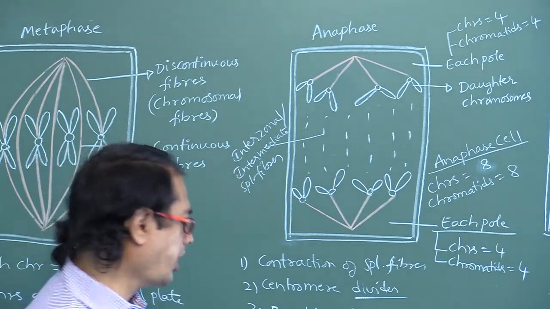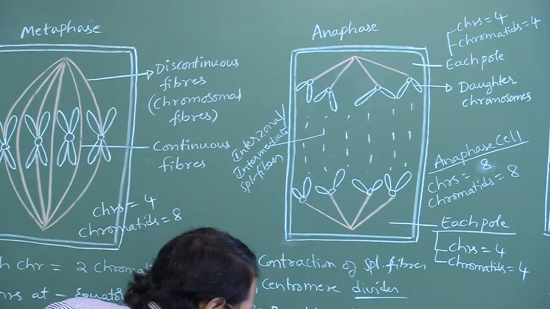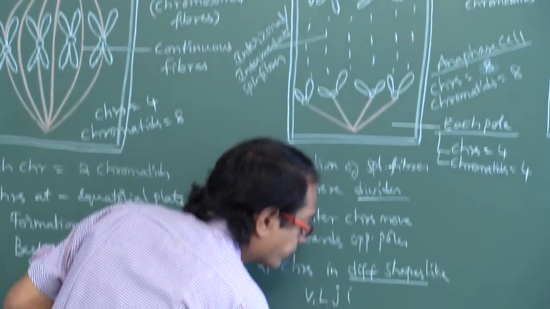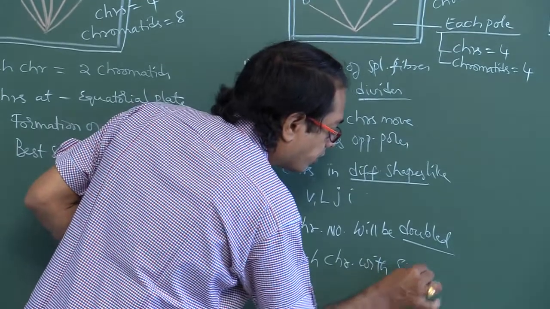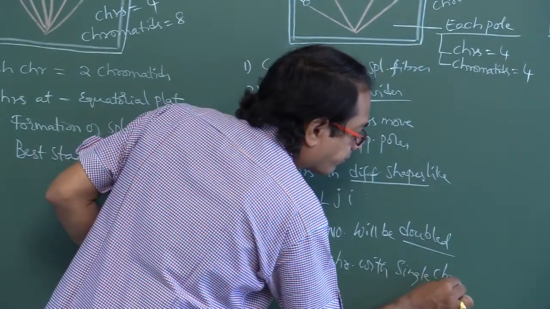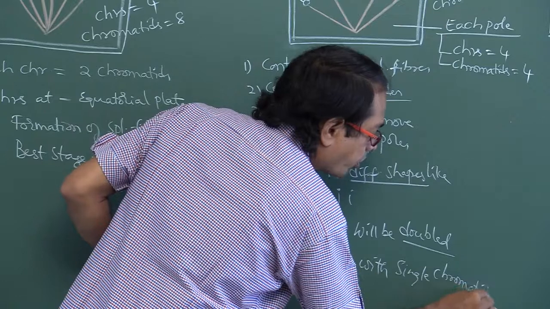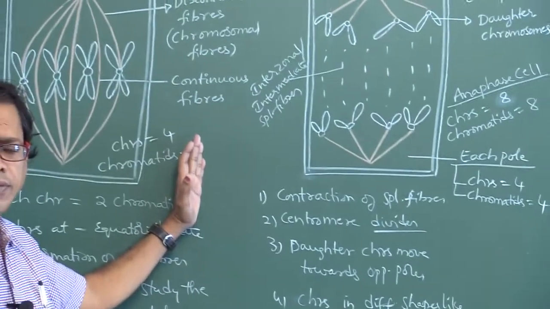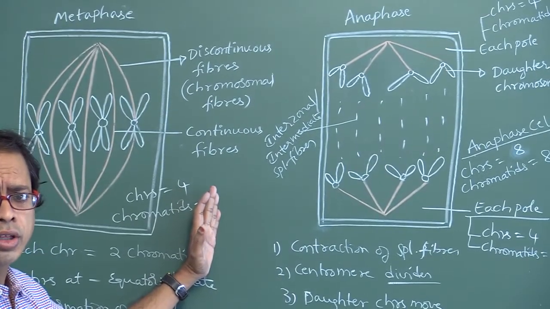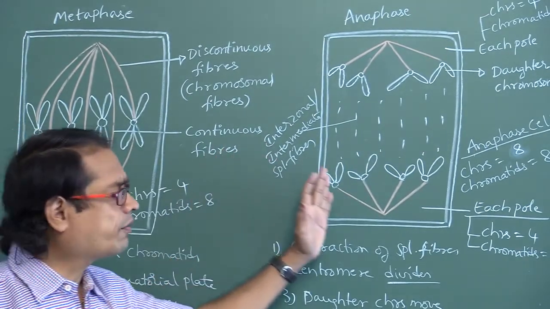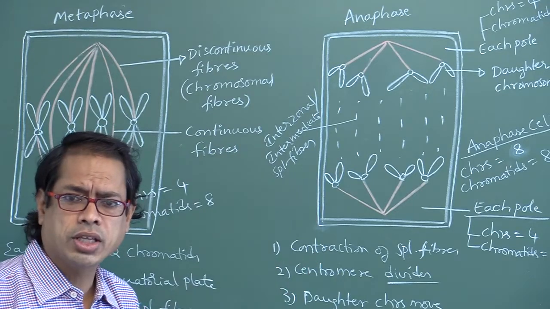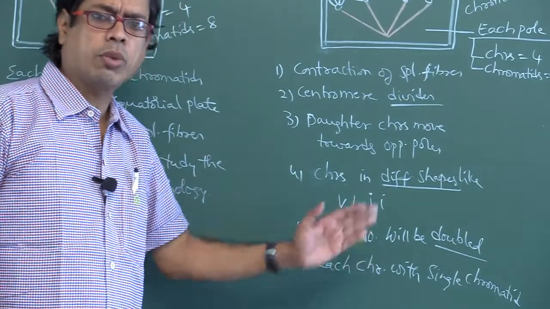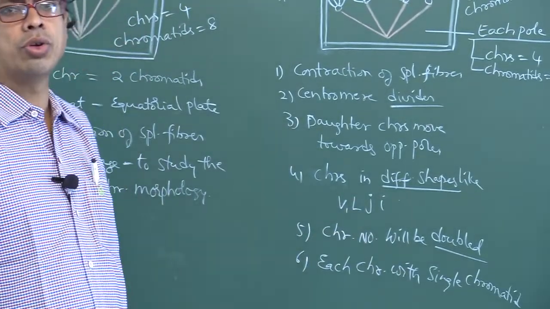At one particular point, each chromosome has how many chromatids? Each chromosome has a single chromatid, one chromatid. This is important. Up to metaphase, each chromosome has 2 chromatids. From anaphase, each chromosome has 1 chromatid, a single chromatid. Each chromosome with 1 chromatid is so called a daughter chromosome.